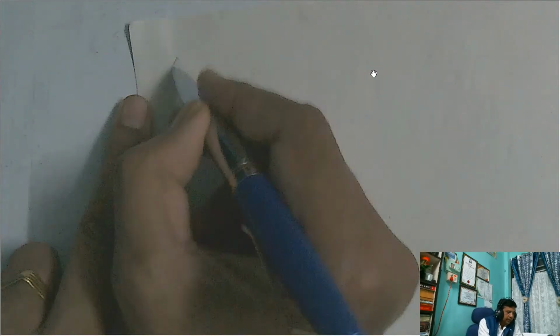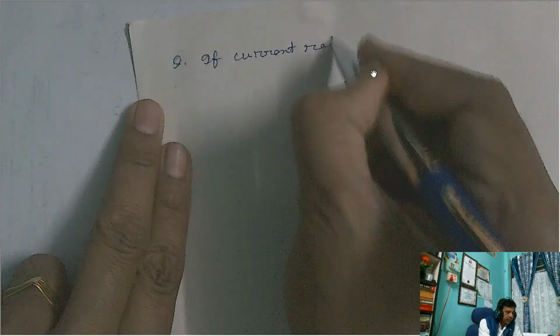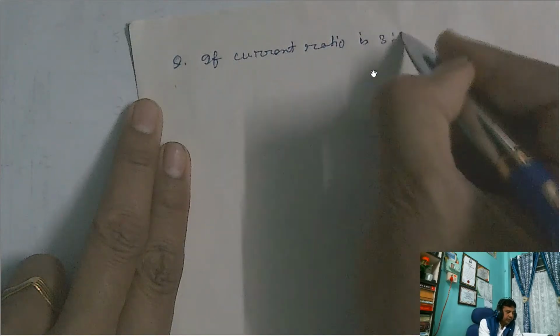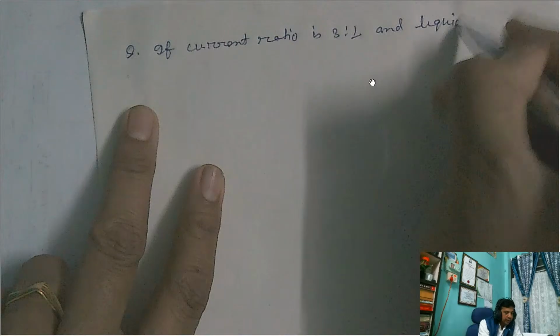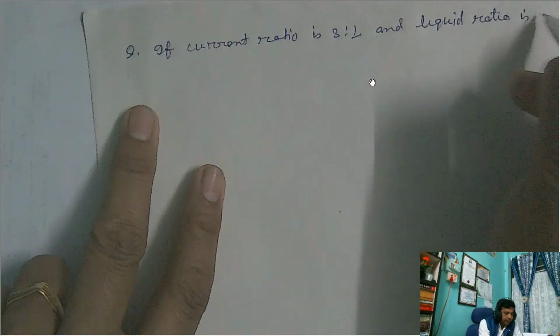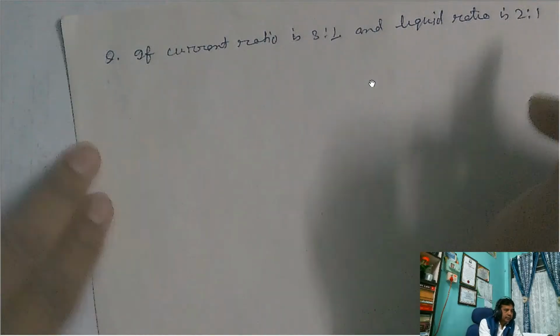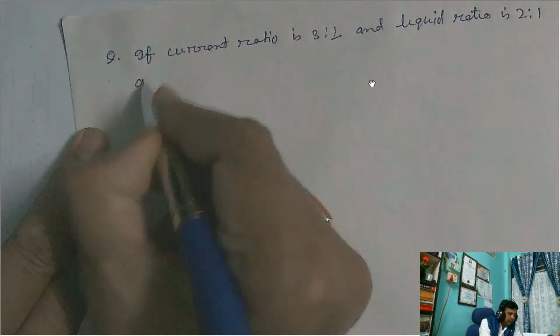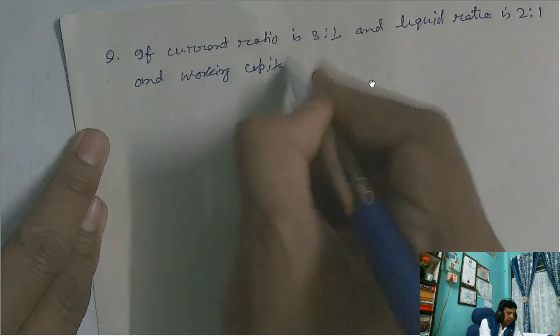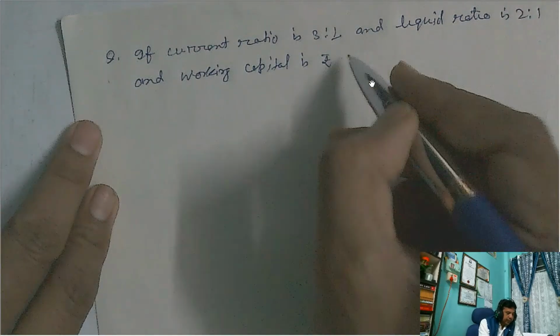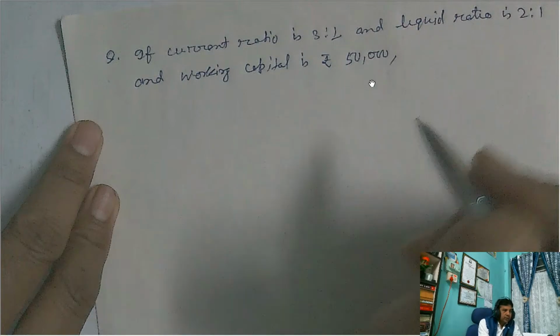So suppose one question is asked like this: if the current ratio is 3 is to 1 and the liquid ratio is 2 is to 1, and working capital is rupees 50,000.